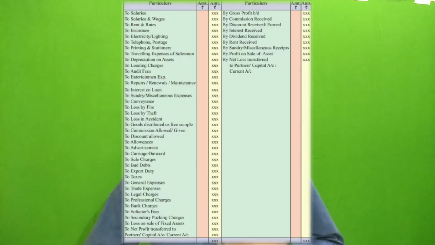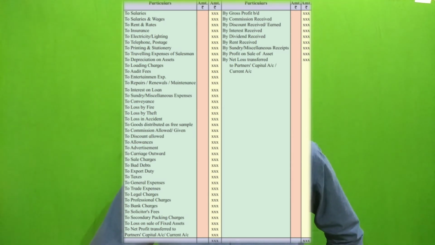Now coming to the profit and loss account format. Page number 17, government textbook. Have a look on the debit side. You will find the very first item written at the top is salaries. Then salaries and wages. I will explain what is wages and what is salary.